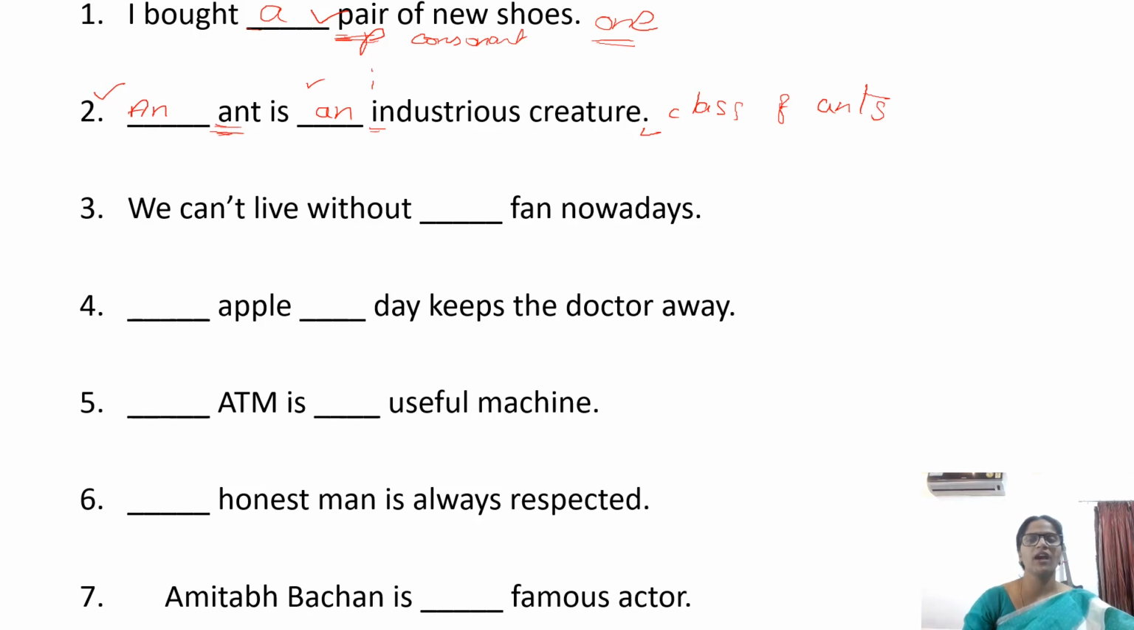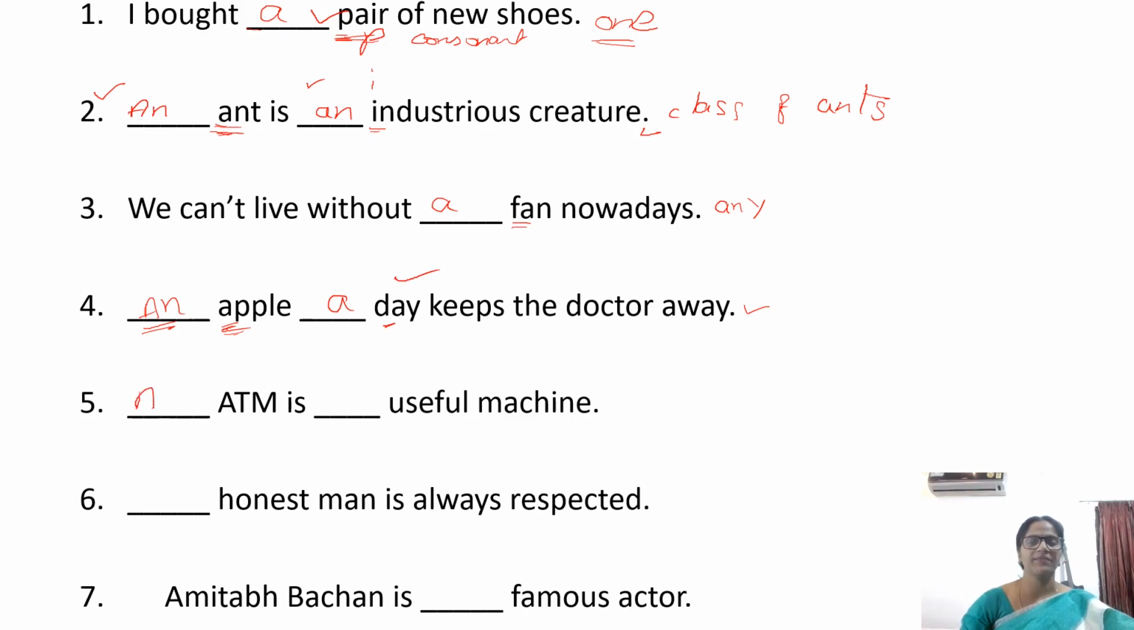We cannot live without dash fan nowadays, without any fan. Here we are using it in the sense of any. Now, an apple a day keeps the doctor away. Apple represents the entire class of apples. We are talking about all apples, right? And apple starts with a vowel sound. A day means one day, keeps the doctor away.